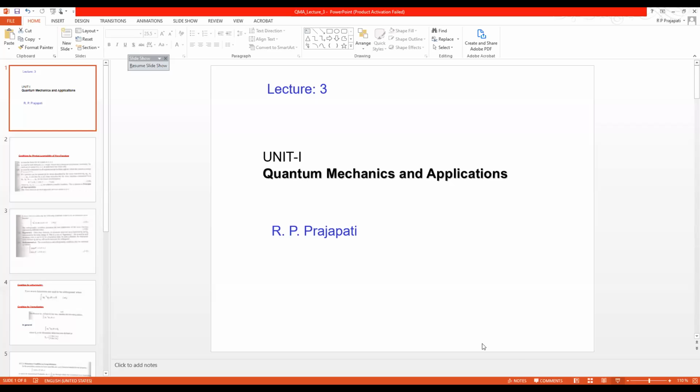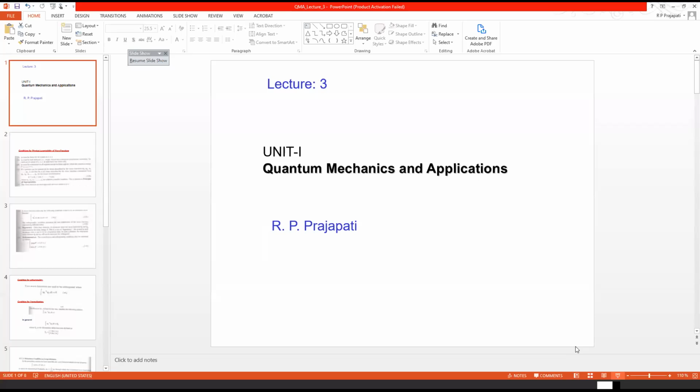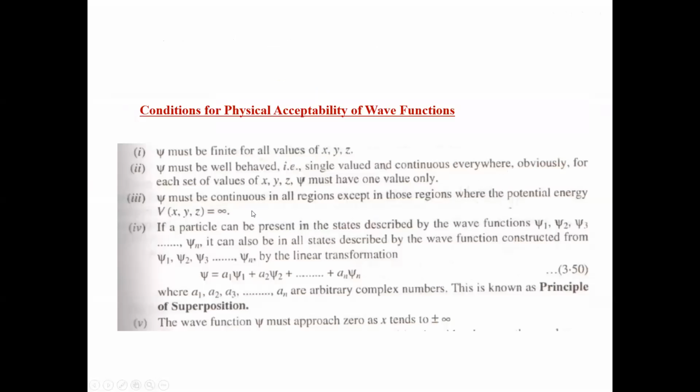I am starting with the conditions for physical acceptability of a wave function. You know that the wave function considered for a particular particle must be finite for all values of x, y, z. That is, there must be a finite value of wave function psi in order to have a finite probability.